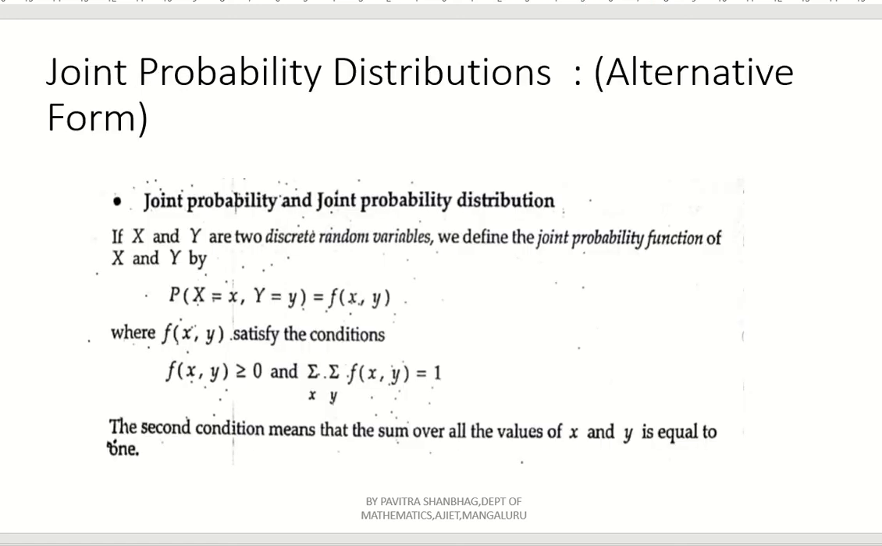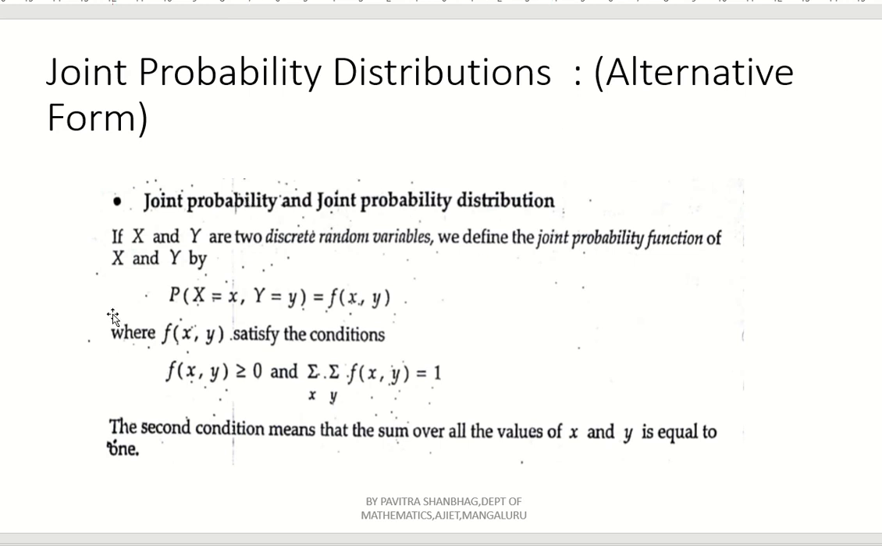Now sometimes we can denote it by another alternative form also. See, joint probability distribution. If you are okay with the previous method, you can go for that, or you can refer to this also. It is for your benefit only that I have given the alternative form. Joint probability and joint probability distribution.